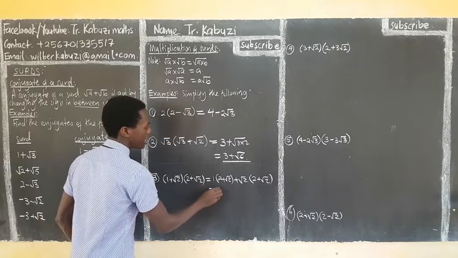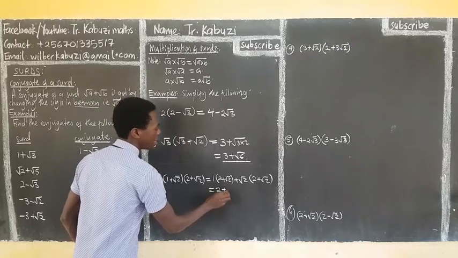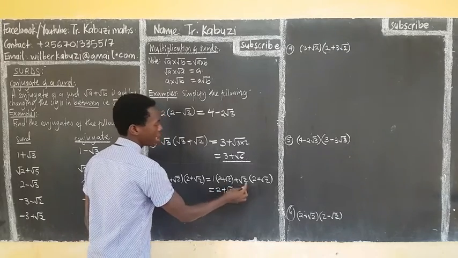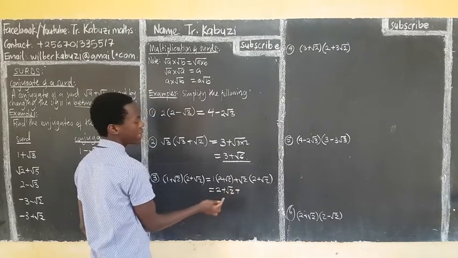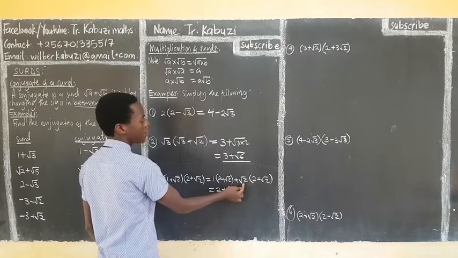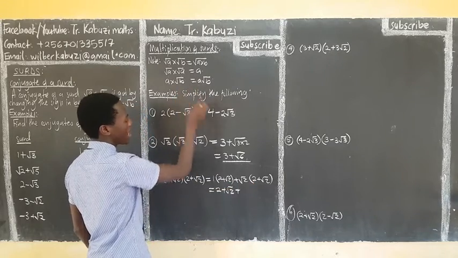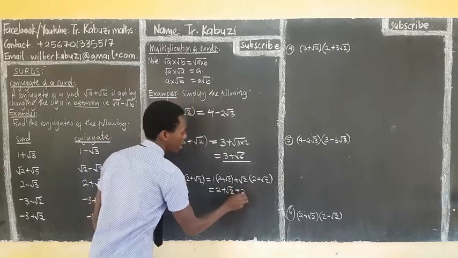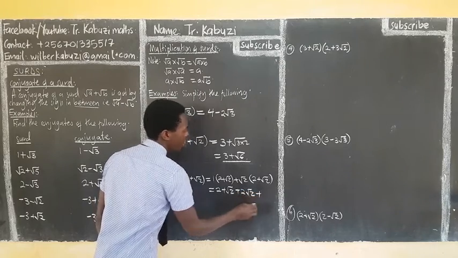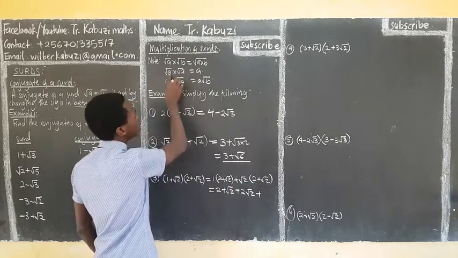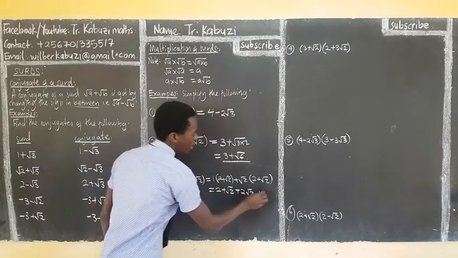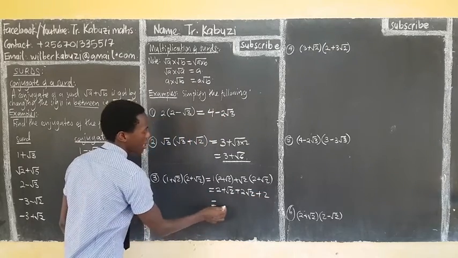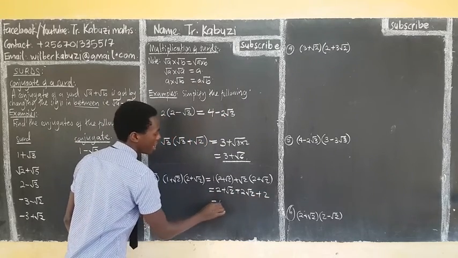This times this is 2. 1 times this, root 2. Then plus 2 times this. This one is a scalar, this one is a surd. The same idea here. We get 2 root 2. Then plus root 2 and root 2. Root a times root a, we get a. So we get 2. Then this plus this, we get 4.